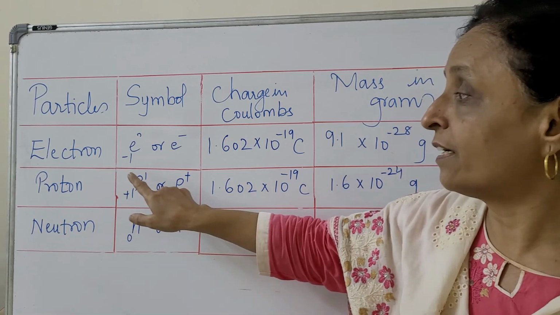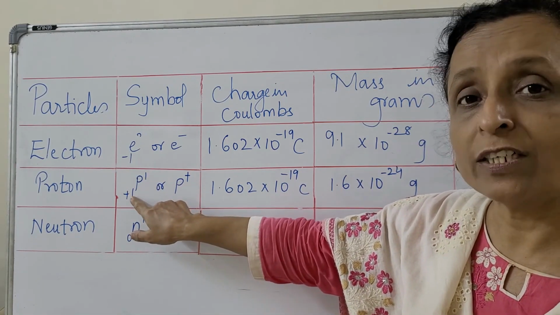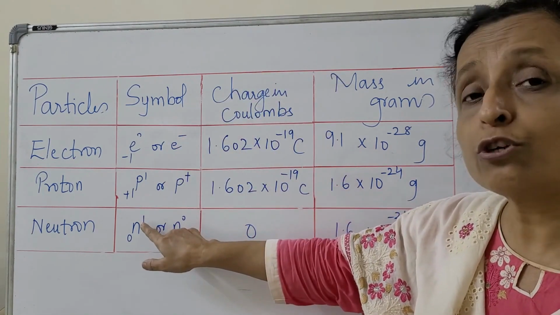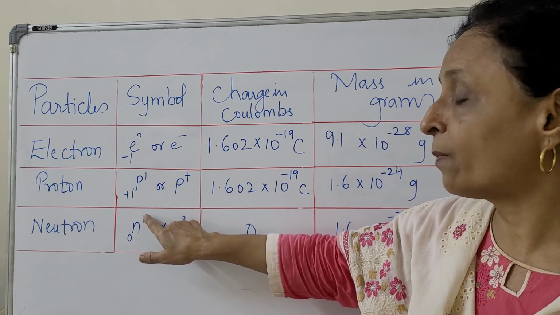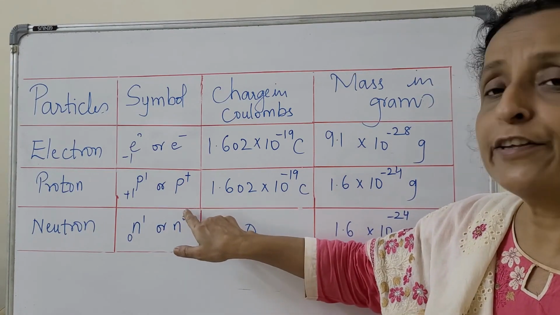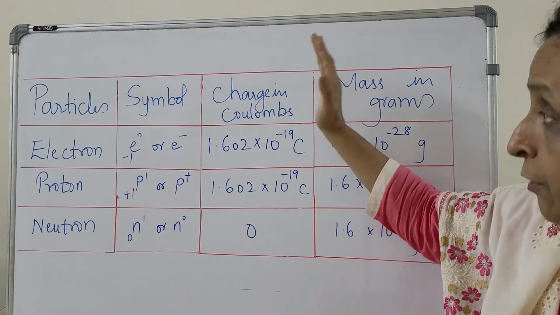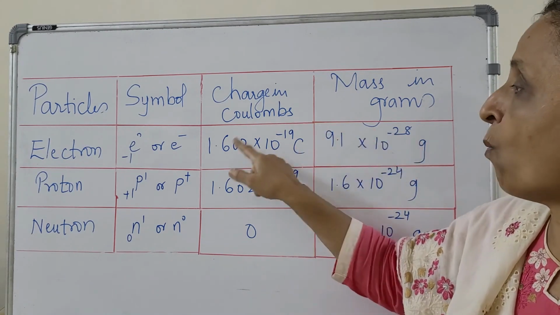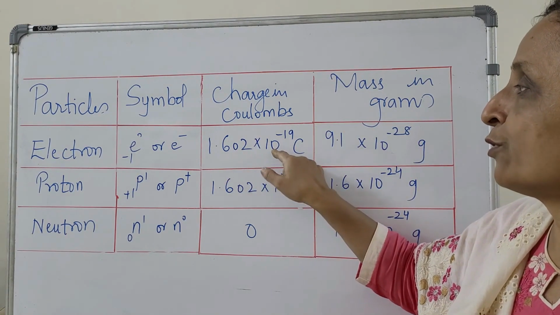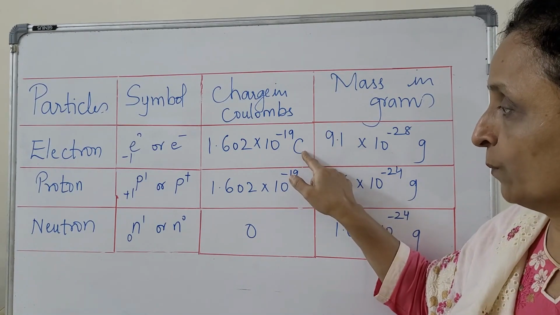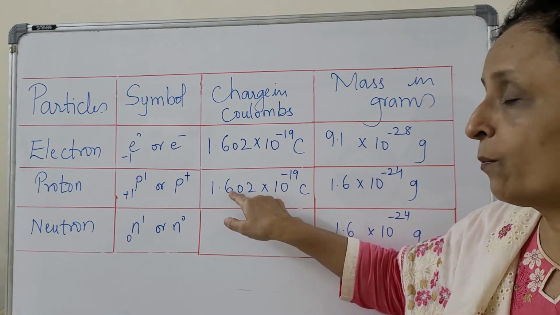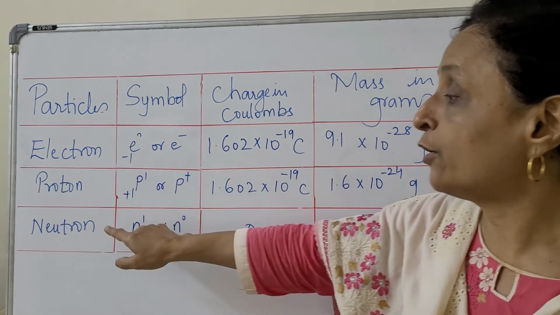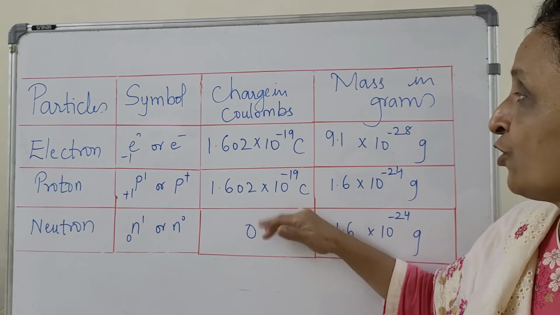Protons have one mass and one charge, +1, and are written as p+. Neutrons are neutral, no charge but one mass, and are written as n0. Now you have to learn and memorize this. Charge in Coulomb: for the electron, 1.602 into 10 raised to -19 Coulomb. For the proton also, 1.602 into 10 raised to -19 Coulomb. For neutrons, 0 is the charge.